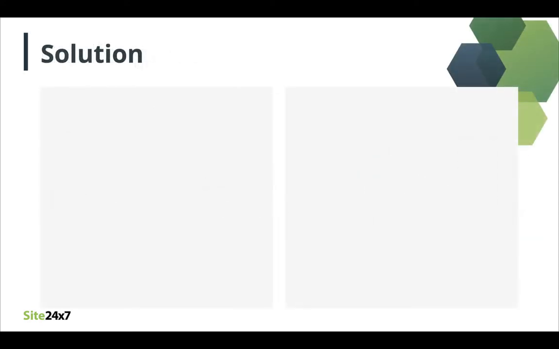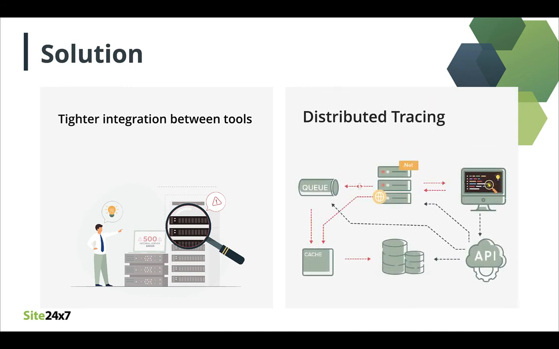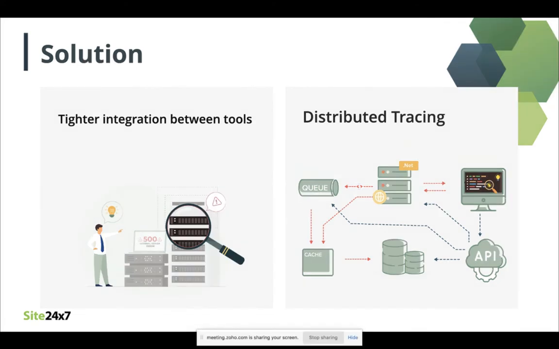One possible solution here would be to have tighter integration among the tools. Integrated tools can automatically detect failures in dependent systems and enable you to arrive at a root cause easily. Also, in case of microservices, distributed tracing comes handy. With distributed tracing in place, you can trace the flow of the system across the components, identify the origin of the error, the path traversed, and the corresponding affected services. This would help you map out the ripple effect and debug instantly.